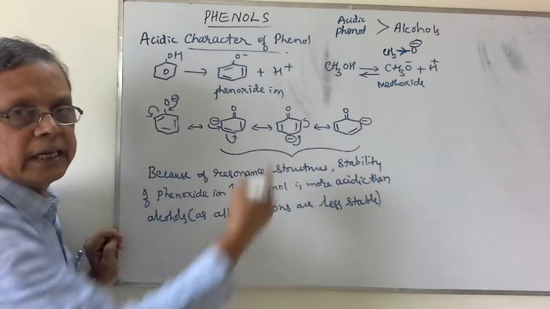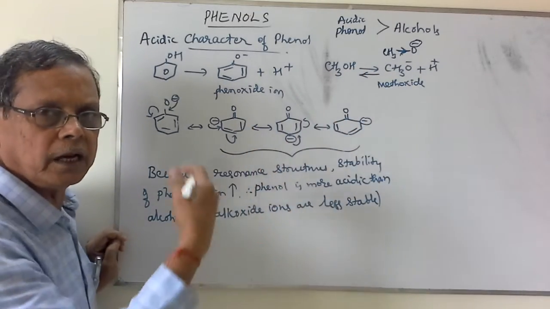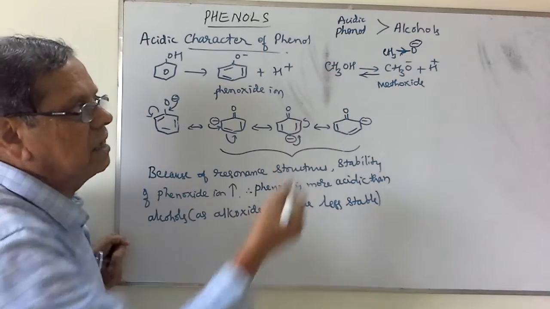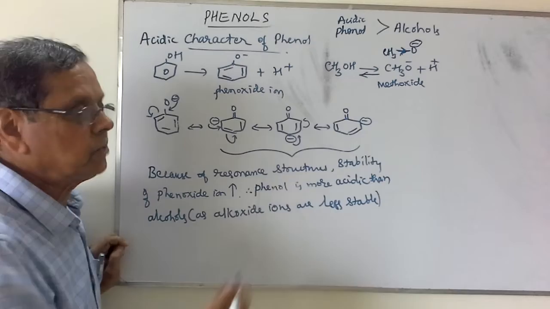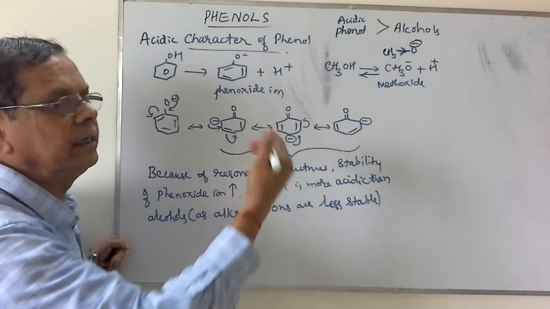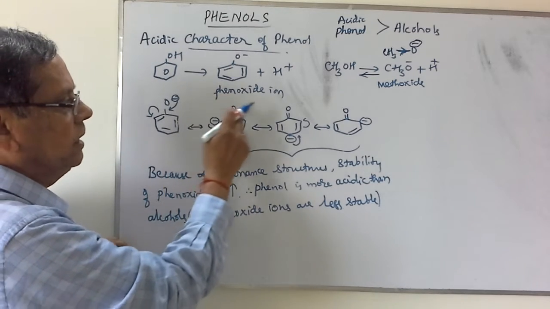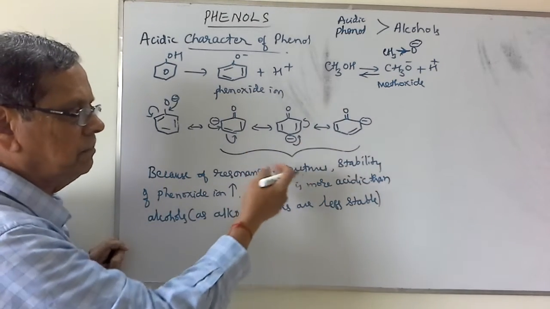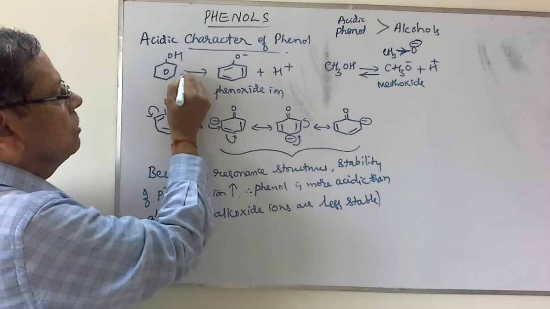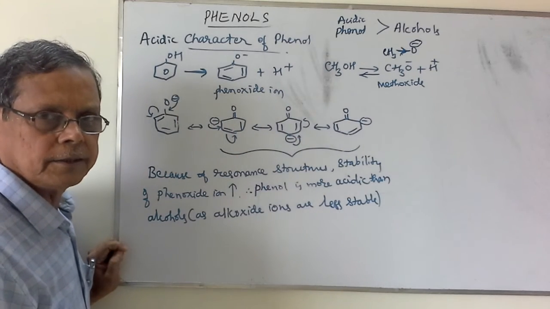Because of that explanation, because of the positive inductive effect, methyl group or alkyl group pushes the electron density towards the oxygen, increasing the charge on the oxygen atom more. That's why it becomes less possible to undergo ionization, rather it can easily accept the proton. But in this case, because of the decrease in the negative charge on the oxygen atom, it will be more stabilized. That's why the tendency to undergo ionization is more as compared to that of the alcohols.